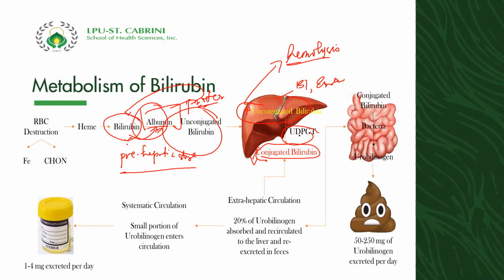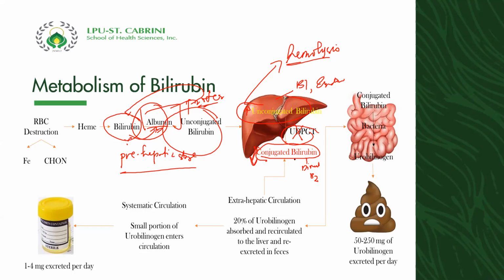Now, again, if there is a deficiency in the UDPGT, an enzyme that conjugates our unconjugated bilirubin to the conjugated one, which is your direct bilirubin, which is your B2, it means there will be a deficiency of this one. And there is an increase in unconjugated bilirubin because of the deficiency of this one.